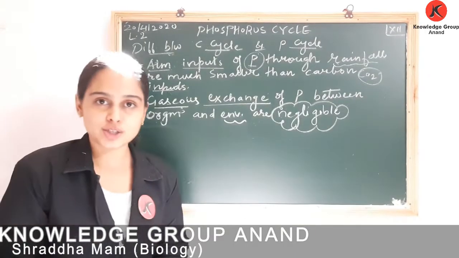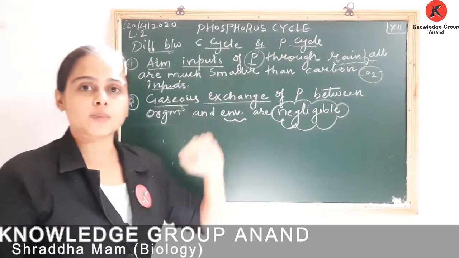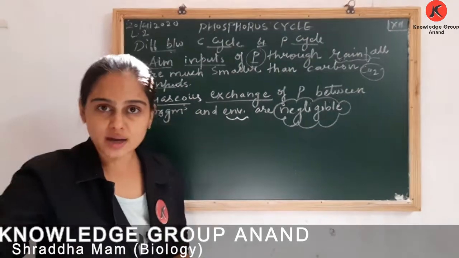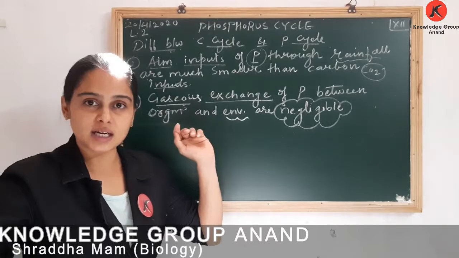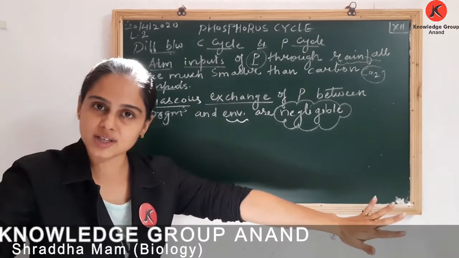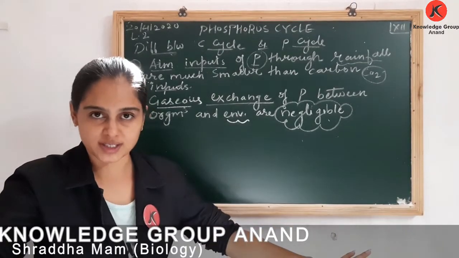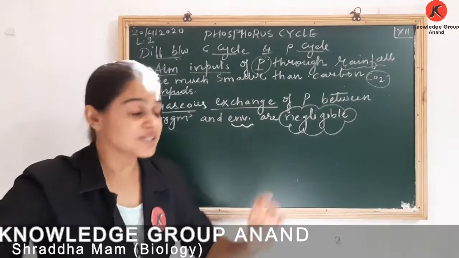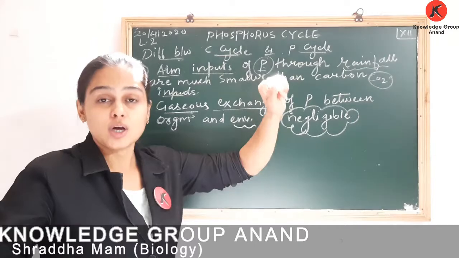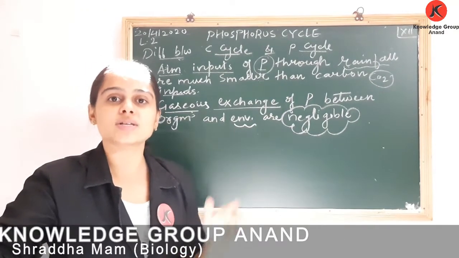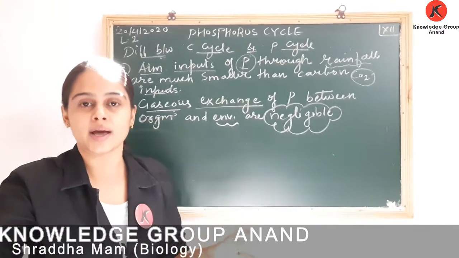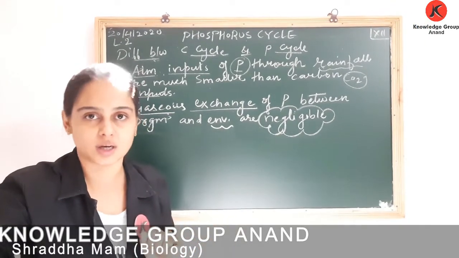Okay, now let us talk about the difference between the carbon cycle and the phosphorus cycle. The first difference you all know. The carbon cycle comes under the gaseous cycle, that is the atmospheric cycle. The main source of carbon is present in the atmosphere. Whereas phosphorus constitutes a sedimentary cycle, in the sense that its reservoir is present in the earth's crust.